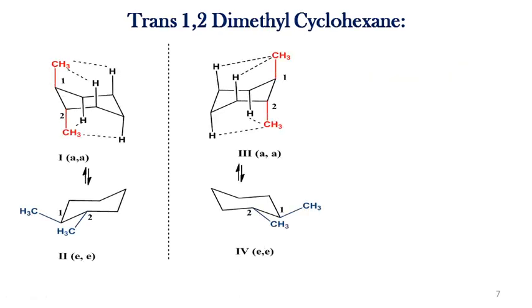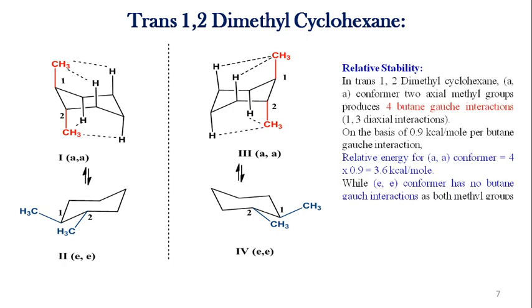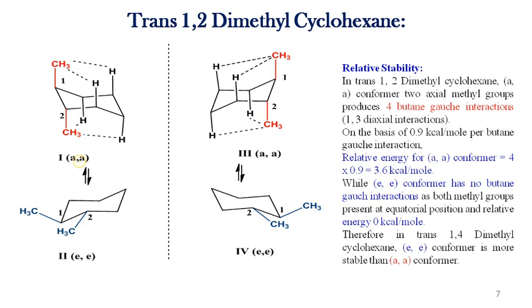Then relative stability in trans 1,2 dimethyl cyclohexane. There are two conformers. One is the axial conformer, and the second one is the equatorial conformer. In the case of the axial conformer, two axial methyl groups are present, due to which they produce 4 butane gauche interactions. On the basis of 0.9 kilocalorie per mole per butane gauche interaction, the expected energy, or the observed energy, is 3.6 kilocalorie per mole.